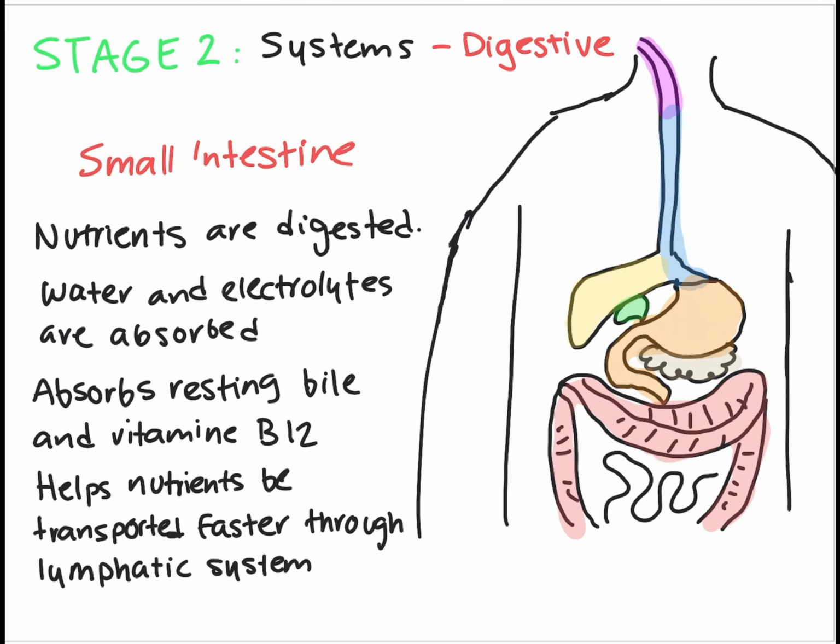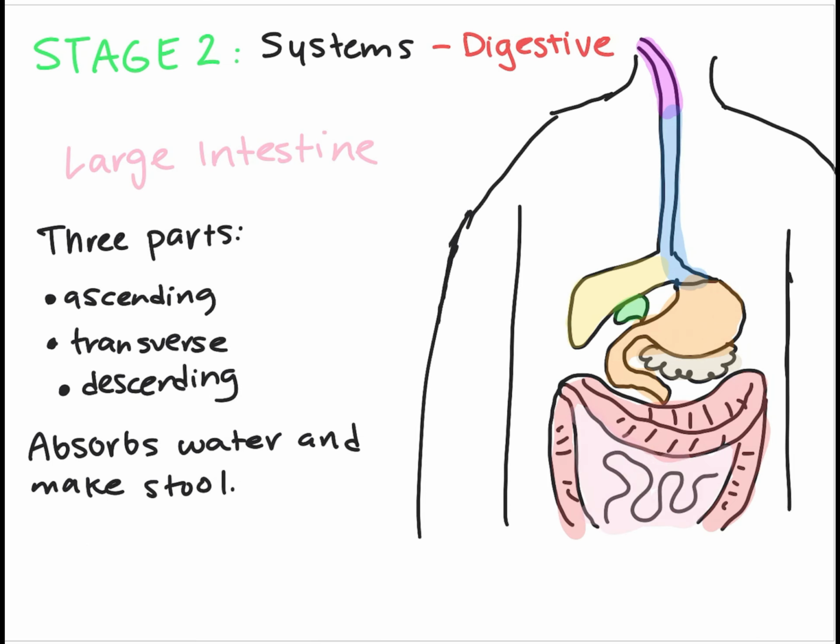bile. Then the food goes to the small intestine. The small intestine, ironically, is a very big intestine that digests the nutrients, absorbs water and electrolytes. It also absorbs the resting bile and vitamin B12. That food digested in the small intestine is called jejunum. Then, the jejunum goes to the large intestine, and basically here, your body makes poop.